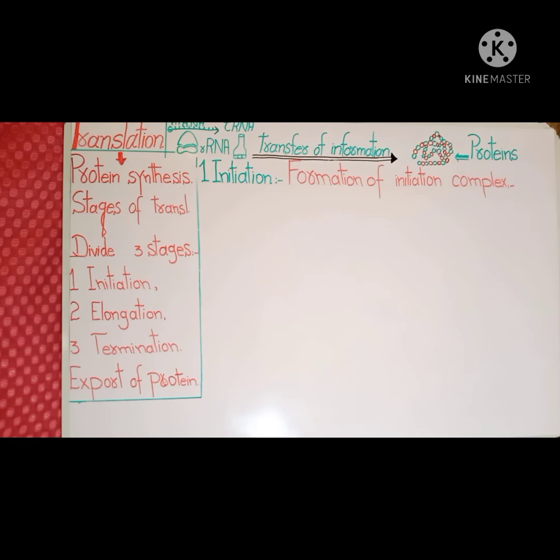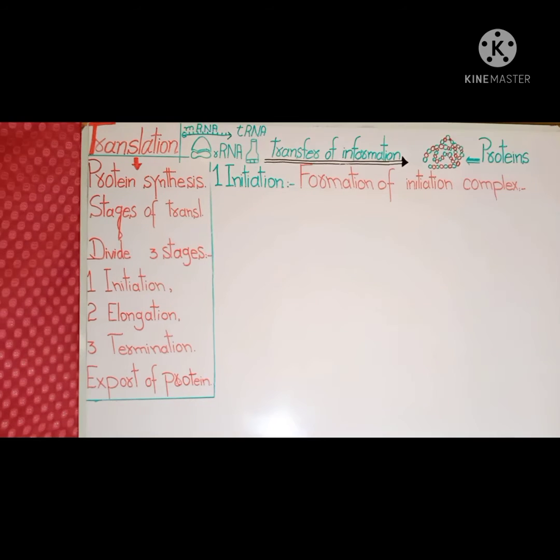Then we study the formation of the initiation complex. In prokaryotes, polypeptide synthesis begins with the formation of this initiation complex. During the formation of the initiation complex, the attachment of methionine to transfer RNA occurs, which then binds to the ribosome, i.e. the small ribosomal subunit.